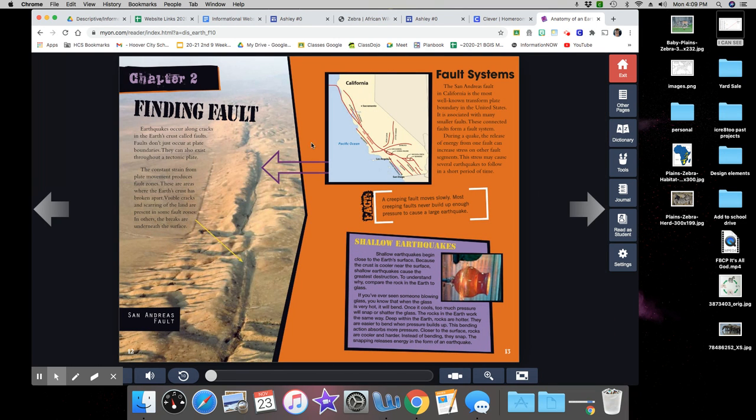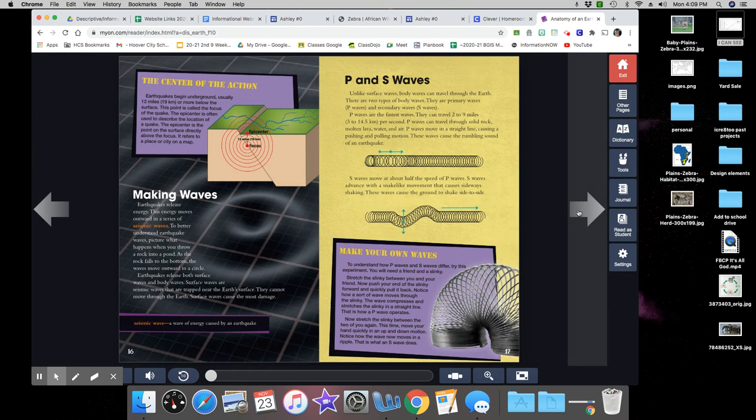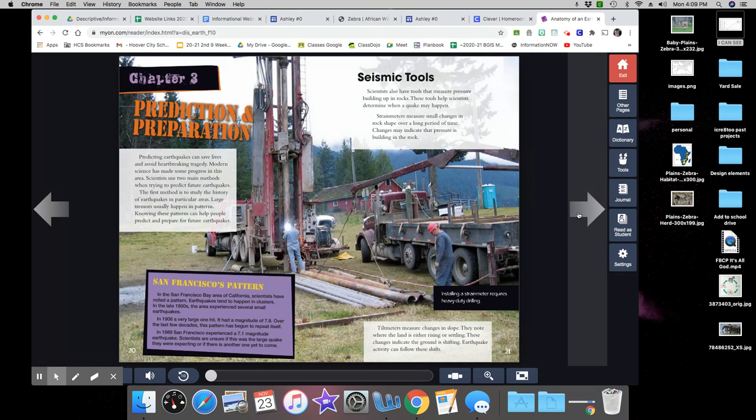And then see, this is like finding fault, like finding a reason, who is this for? But really a fault is a part of the earth that causes earthquakes. But I like how they use that catchy title. So this book gives me a whole lot of information that I can use to insert information for my website.